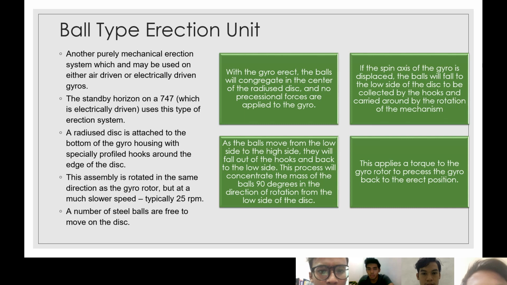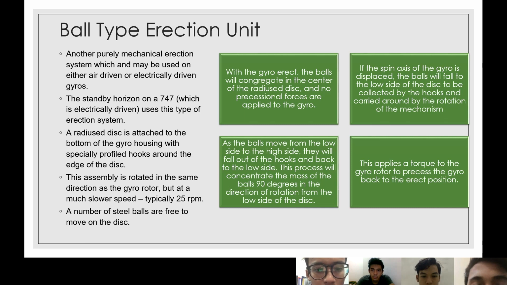A radius disc is attached to the bottom of the gyro housing with specially profiled hooks around the edge of the disc. This assembly is rotated in the same direction as the gyro rotor, but at a much slower speed, typically 25 RPM, and a number of steel balls are free to move on the disc.